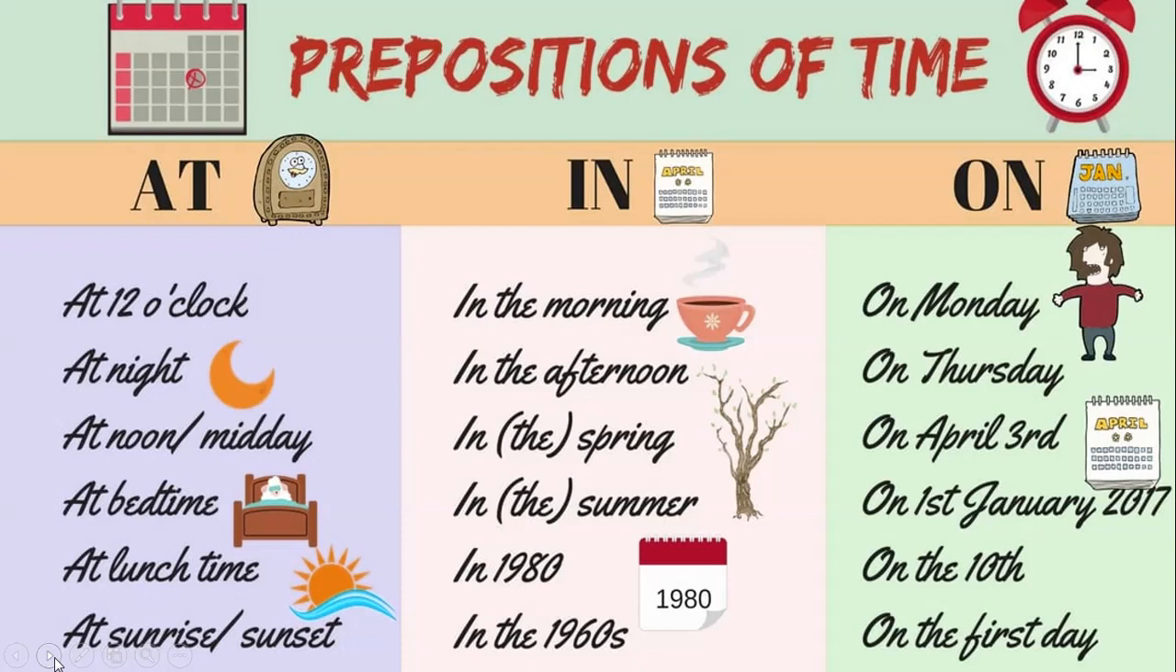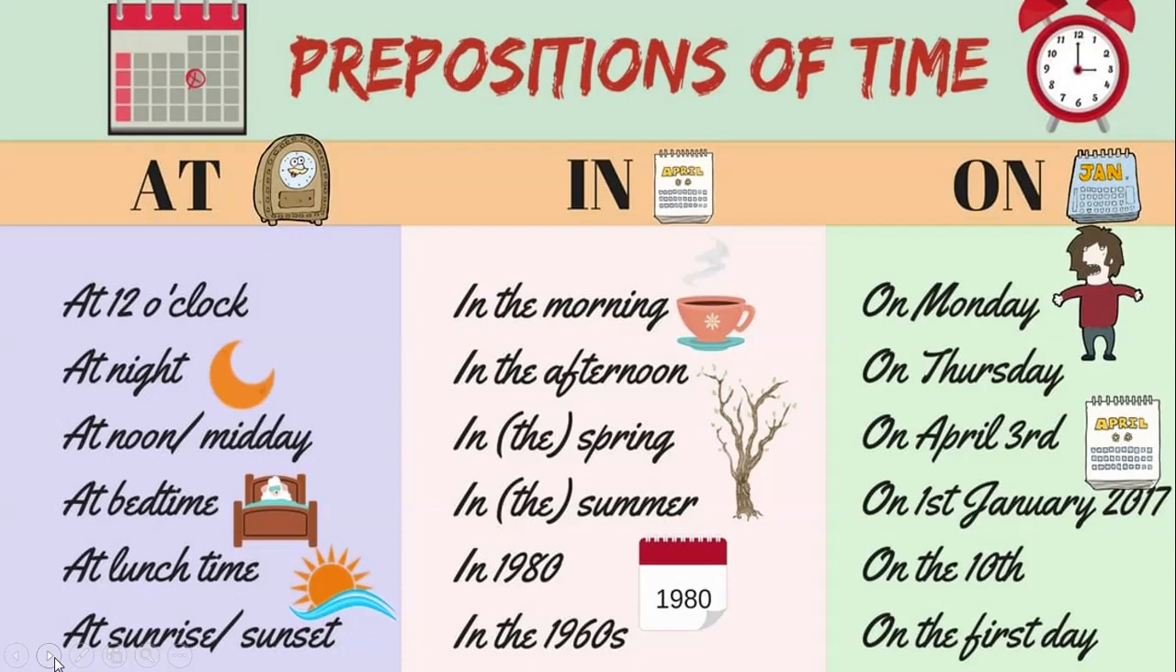Next is in. We use in for a period of time. For example, in March, in the spring season, in the summer season, in the morning, in the evening, in the afternoon. Also, we use in for year. In 1980, in the 1960s, in 1987. Clear? But there are some things where we don't use in. Instead of that, we use at. For example, at night, at Diwali.